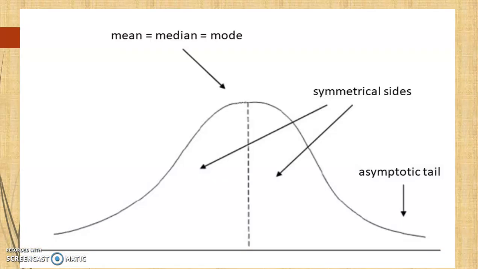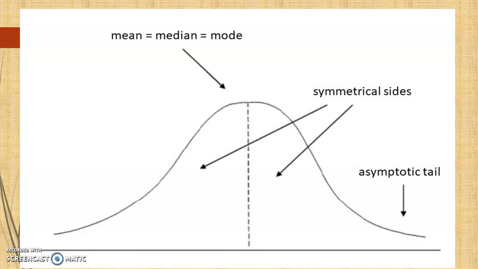First, what is the normality of data? If I explain in very simple language, suppose I have taken a curve. Generally this is called an NPC, normal probability curve. Here we have the right-hand side and this is the left-hand side. If our data is normally distributed, that means on both sides, right and left, we have an equal distribution, or I can say a 50-50 percent distribution. When the mean is equal to the median and equal to the mode, all three measures of central tendency are equal, then we generally consider it a normal distribution of the data.